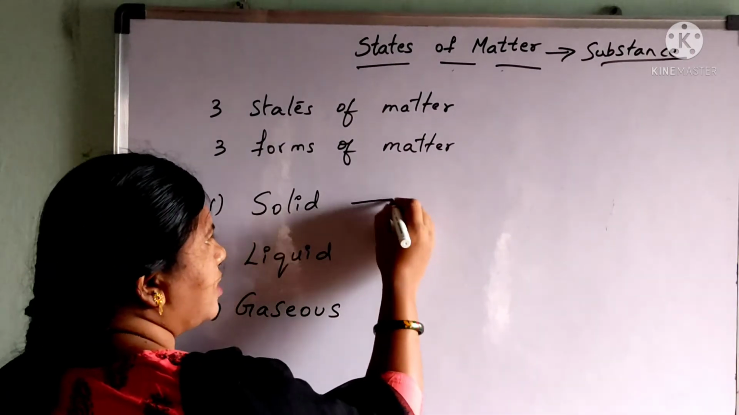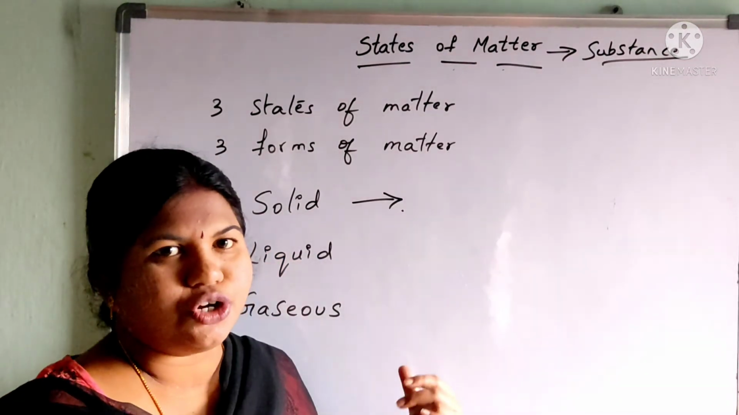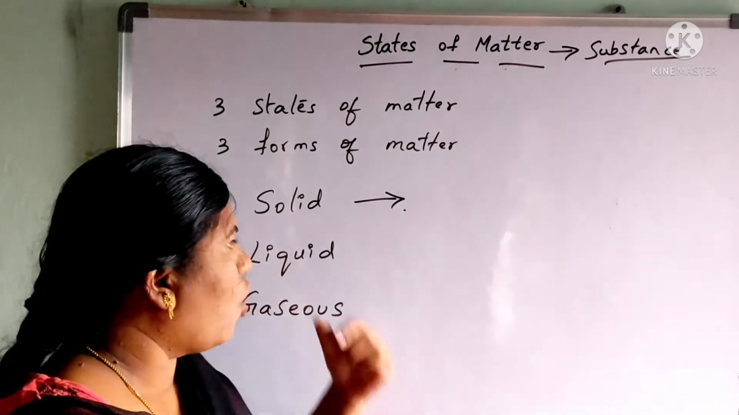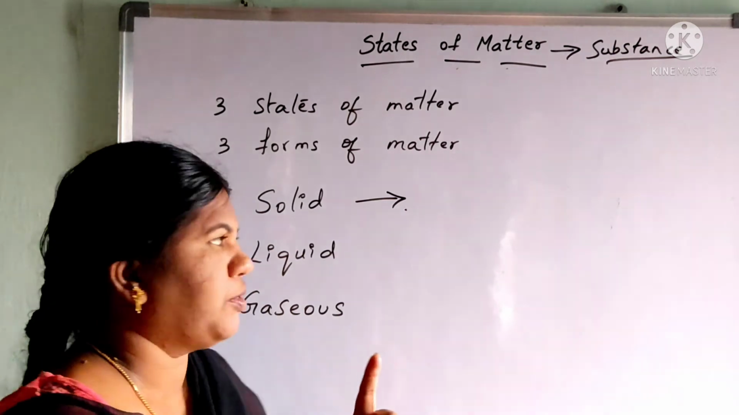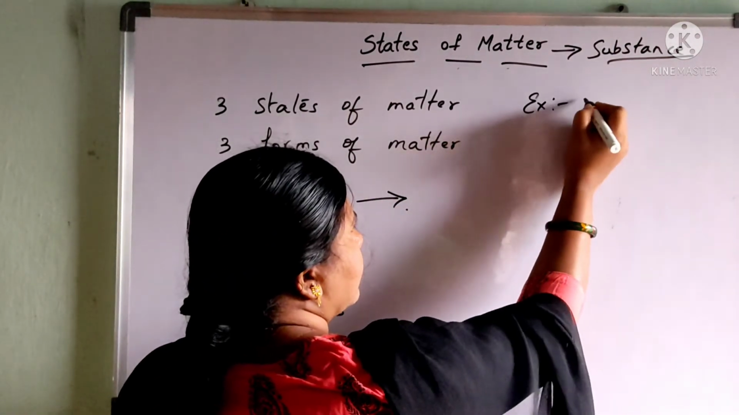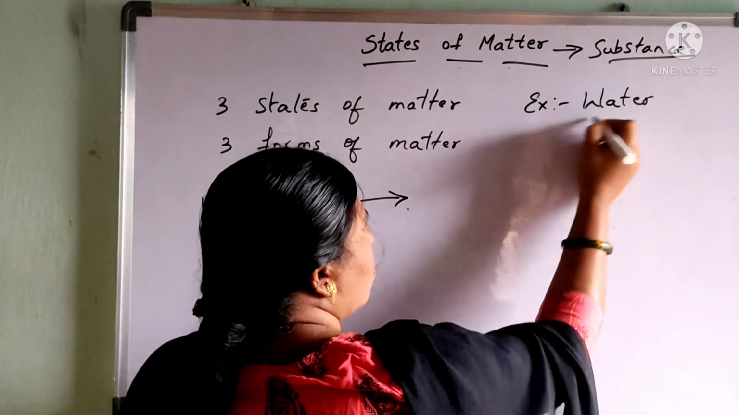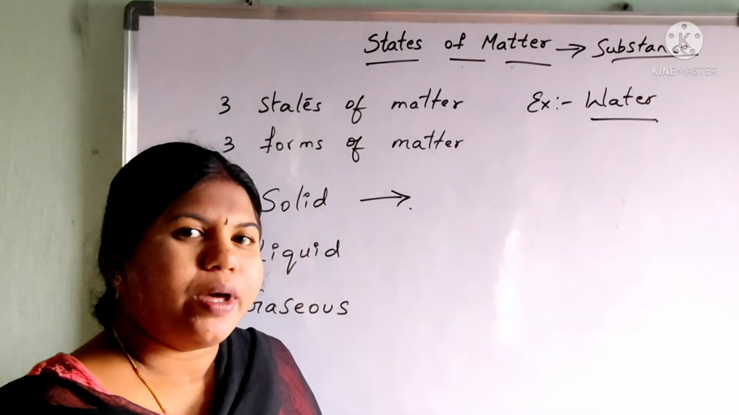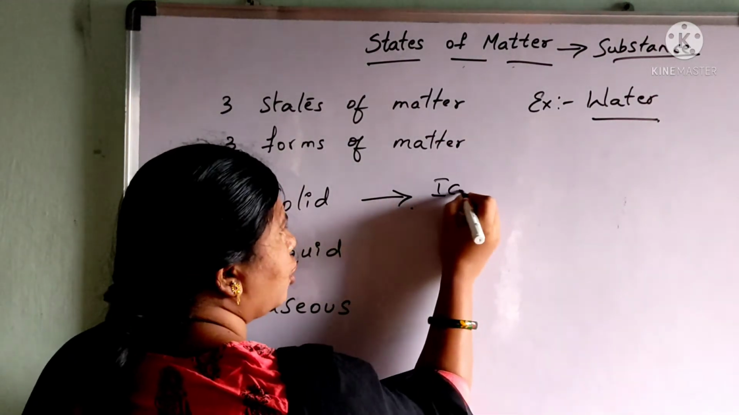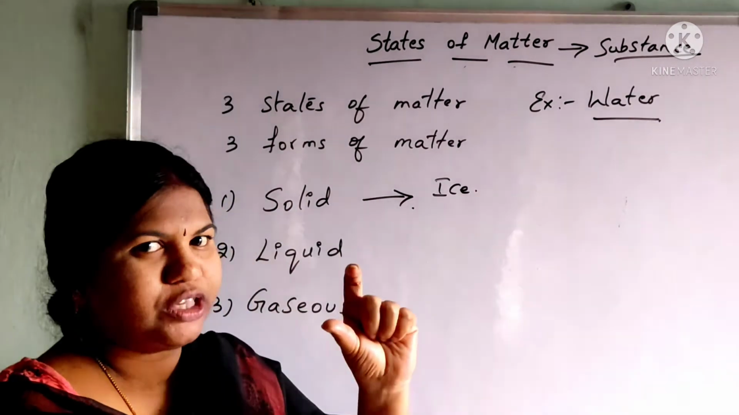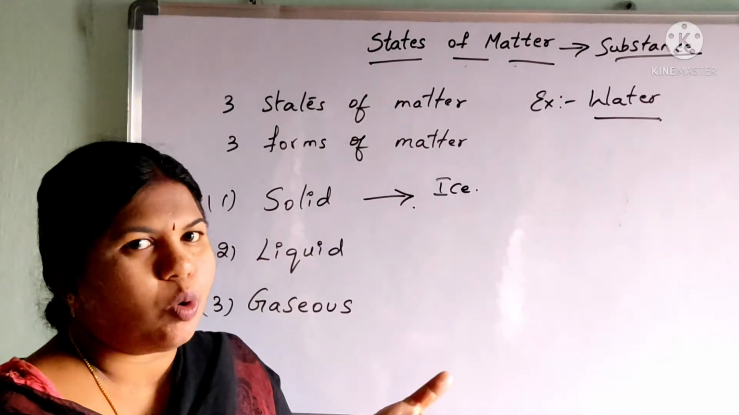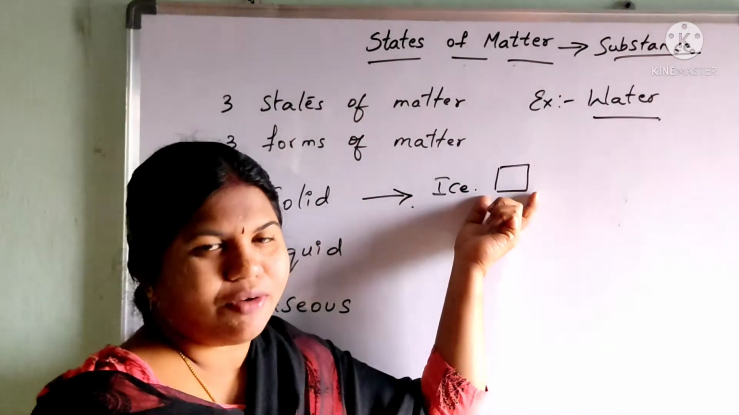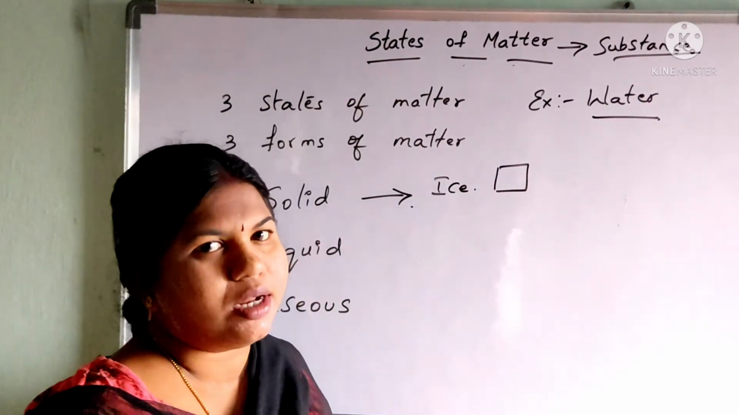Now let us take examples and have a clear explanation of how matter changes from one state to another state. For all these three, I am going to take a single substance, for example water. How does water occur and what is its natural state? When I take an ice cube, it is in the form of a solid shape. You can touch it, you can hold it in your hand. It will be in a square shape. You can touch the solid state of water. So ice is the solid state of water.